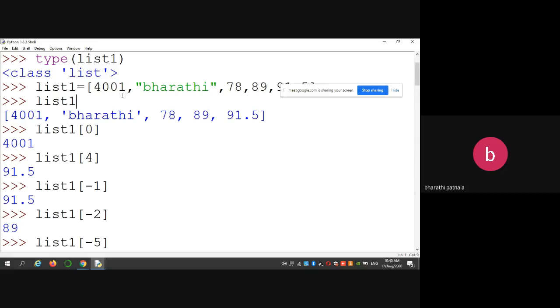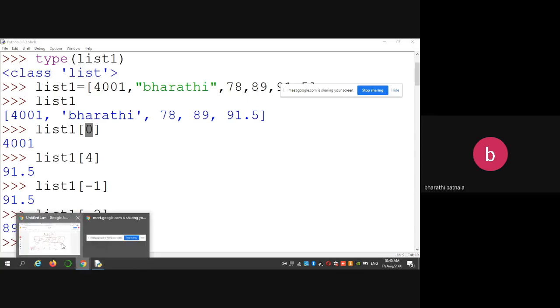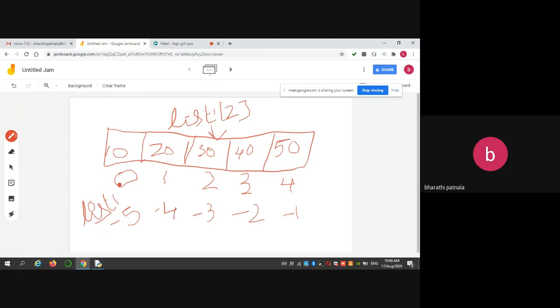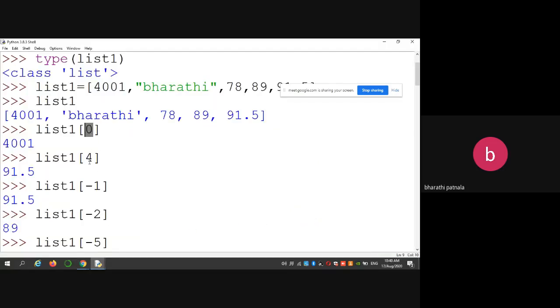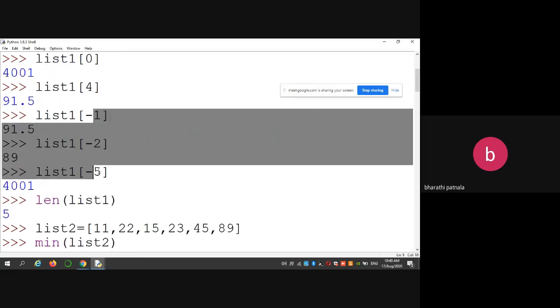Okay, you can access the elements of a list by using indexing. The indexing may be positive indexing or negative indexing. Positive indexing starts from left to right, starting from 0, 1, 2, 3, 4, and so on. Negative indexing starts from the end of the list, that is right to left, starting from -1, -2, -3, like that. So you can access the elements with either positive indexing or negative indexing.